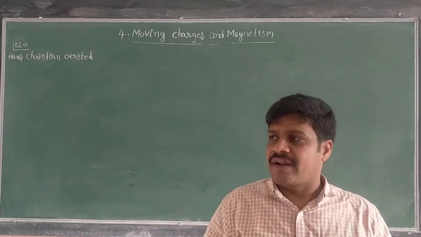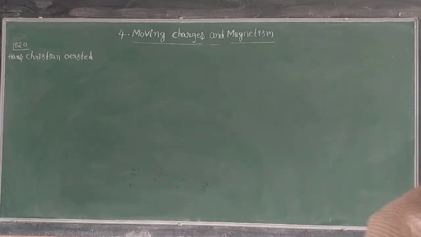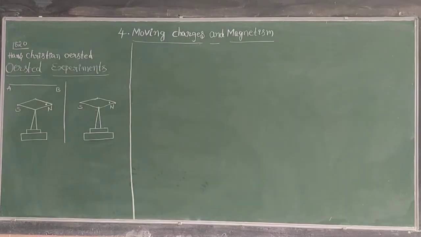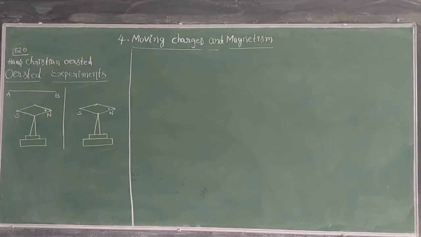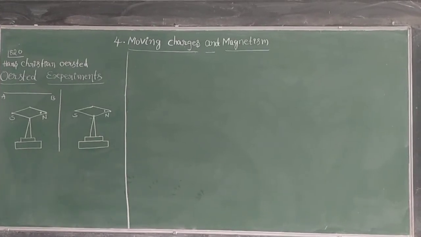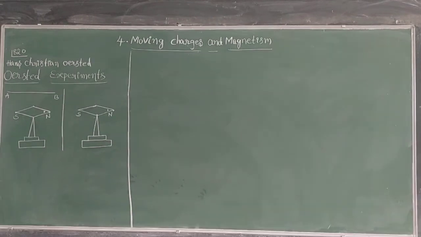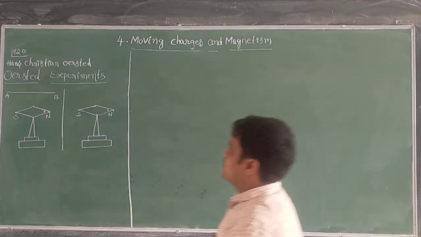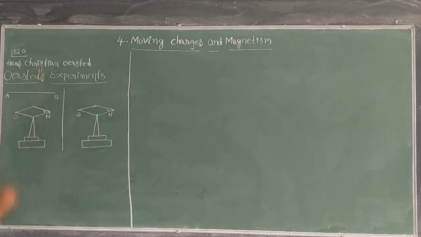Ampere. Okay, right. Now let me see Oersted's experiments here. What are the Oersted experiments?